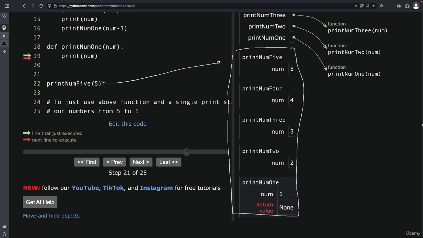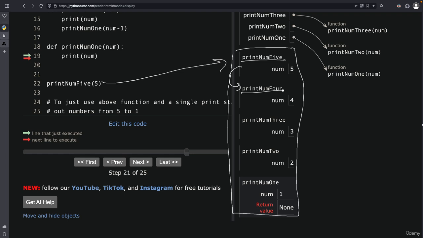When I call this function, first 5 got invoked, so a block is created in the memory. Then this called print number 4, and it stays in the memory waiting for the number 4 function to complete its work. Again, very important to understand this concept. If you understand this once, that yes, the function remains in the memory until its work is done, and a function can call another function, these are the two major takeaways from this particular code. Then you will have a good understanding of recursion going forward.